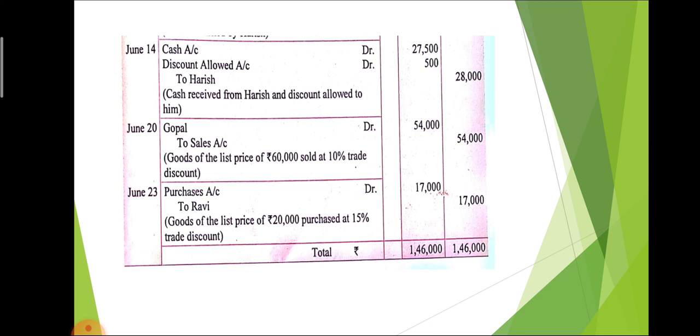With this point, rebate, trade discount and cash discount points are clear. Now with the help of the next video, we will discuss the remaining concepts of our chapter.